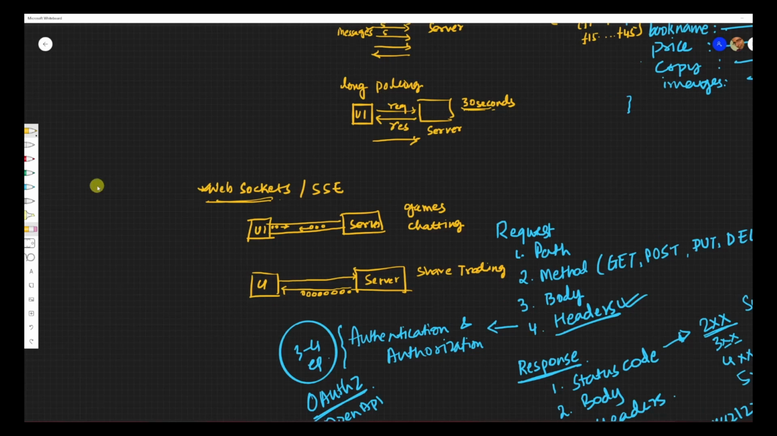Another could be your feeds. We have seen Facebook feeds, Twitter feeds, LinkedIn feeds. We don't need to wait for the UI to send me anything, right? I can just send the new feeds that are coming in. I can just send the data. And also we see these days that you get these browser notifications, right? So we can use server-side events in these cases as well.